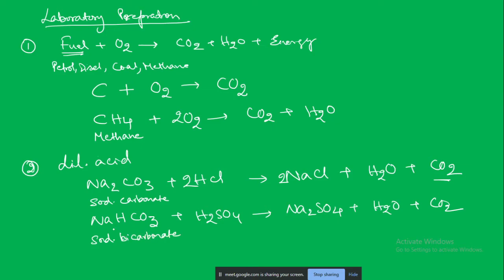So sodium bicarbonate reacts with sulfuric acid to give sodium sulfate, water, and carbon dioxide. These two are sodium salts, sodium carbonate and sodium bicarbonate, and they are very commonly available.